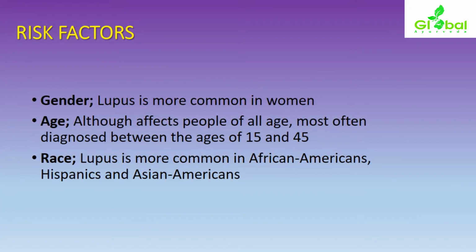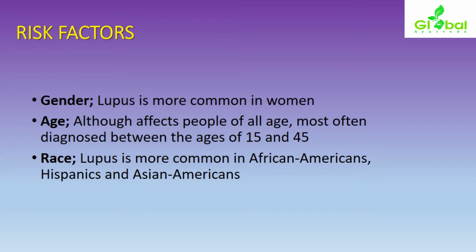Considering the risk factors, first of all, gender: it is more common in women. With respect to age, it affects people of all ages, but specifically the 15 to 45 age group, and more so in women. Depending upon race, according to certain studies and publications by scientists, lupus is more common in African American regions, and among Hispanics and Asian Americans.